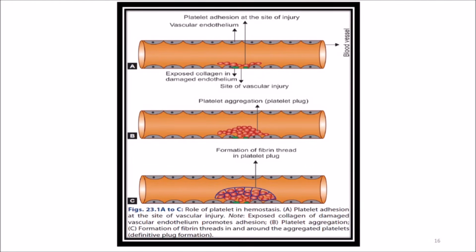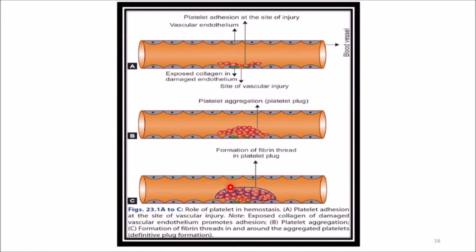In the second picture you can see the platelets get aggregated. They are like grapes, aggregated here, and the platelets getting aggregated form the platelet plug. In the last one, the aggregated platelets are surrounded by the blue mark here, which is fibrin thread. Like a thread, the fibrin threads form in and around the aggregated platelets, as can be seen in the third stage, that is the definitive plug formation.